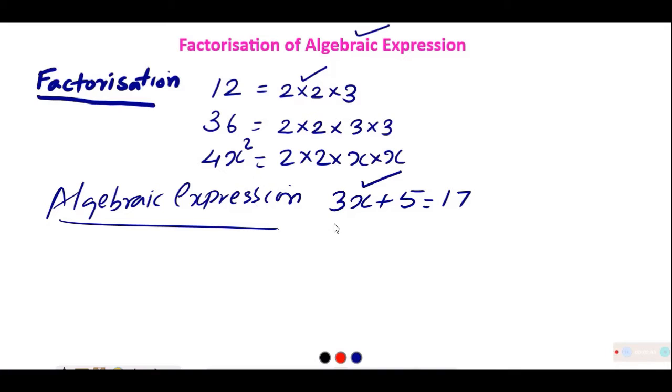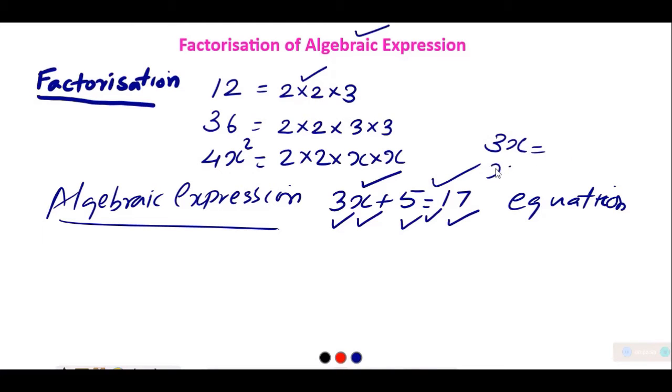In that you studied this as a coefficient, this as variable, this as constant, and this as an equal sign, this as an equation also, algebraic equation also, as there is an equal sign. 3x plus 5, 3x itself is an expression, 3x plus 5 is a binomial algebraic expression. Then you studied about 2x square plus 3x plus 5 as a trinomial.